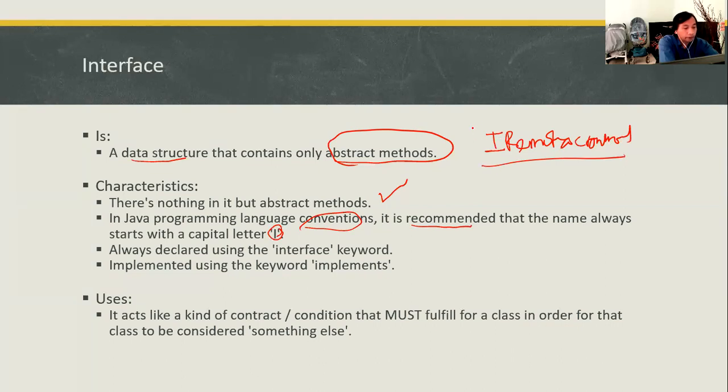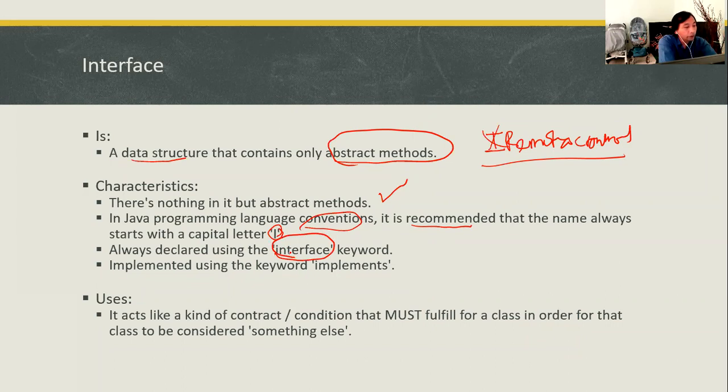Because this is an agreement, even if you're not using the I in the name of the interface, it is okay. But to make it easier for other programmers to read your code, because it's already an agreement, I recommend you use this rule. And then to declare an interface class, you use the interface keyword.